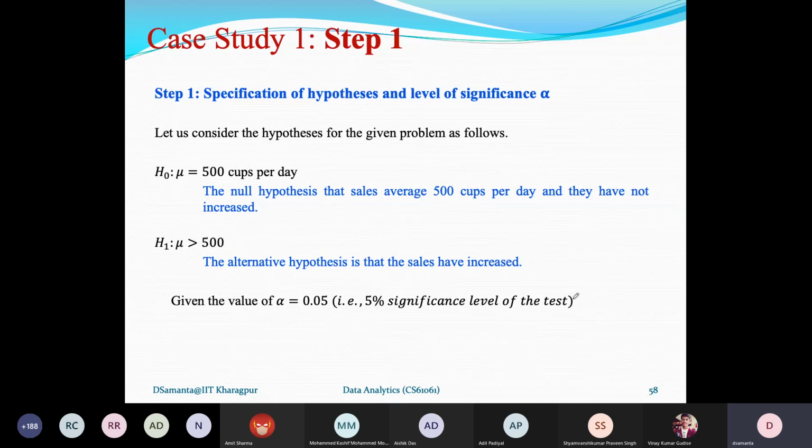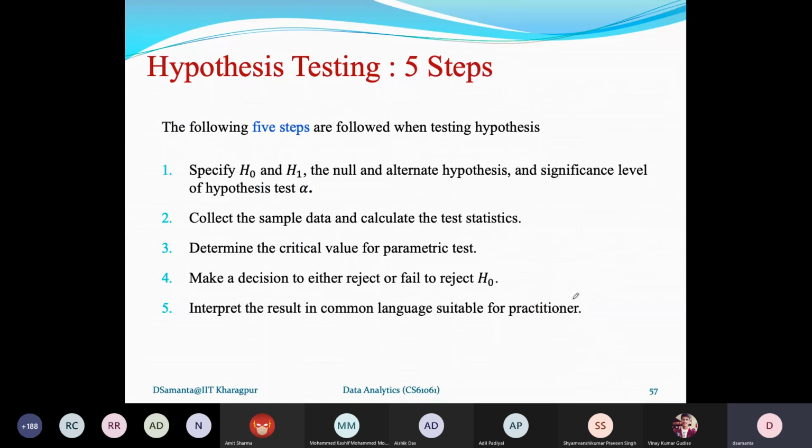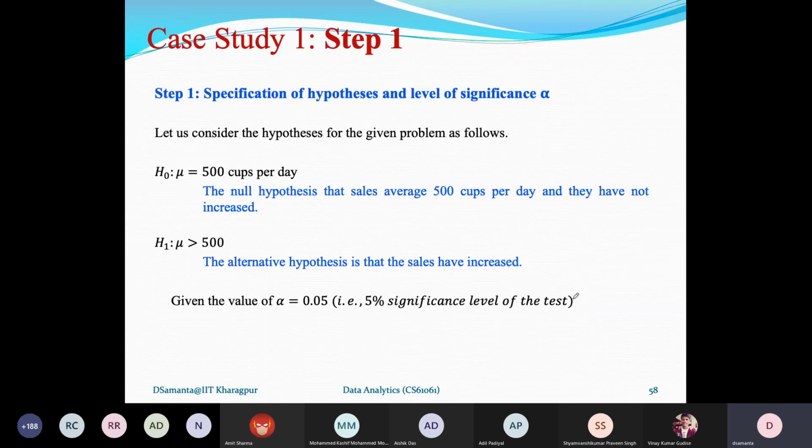Now here, I'm telling you, the answer lies in the problem statement. In this problem statement, they are interested to know whether coffee sale has increased or not. As the concern is increase, we have to test this hypothesis, whether it has increased or not. So if the hypothesis is to test whether sale has increased, I should say mu greater than 500. If it is asked whether my sale remains the same, then I could say it is not equal to 500, or changed, whatever it is.